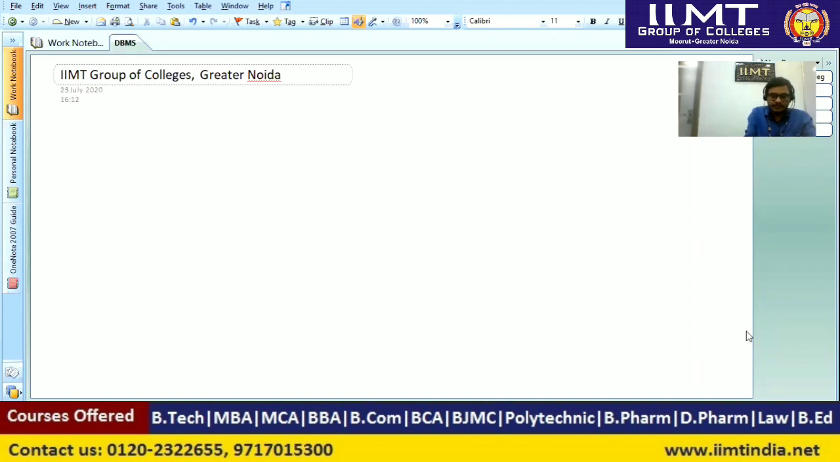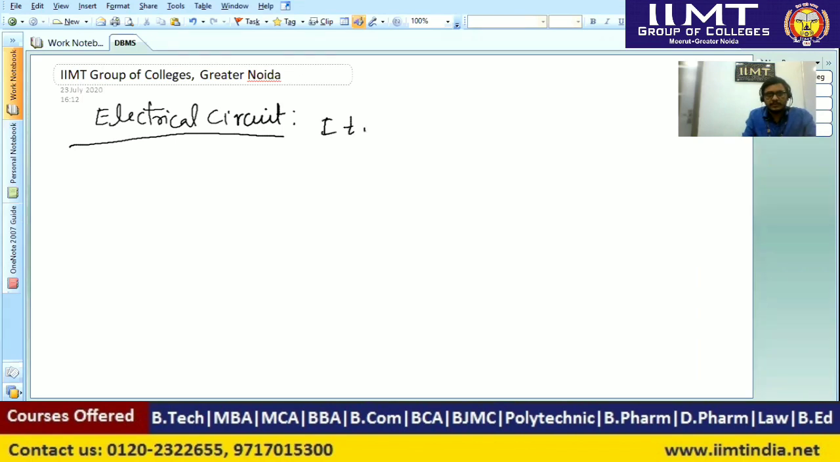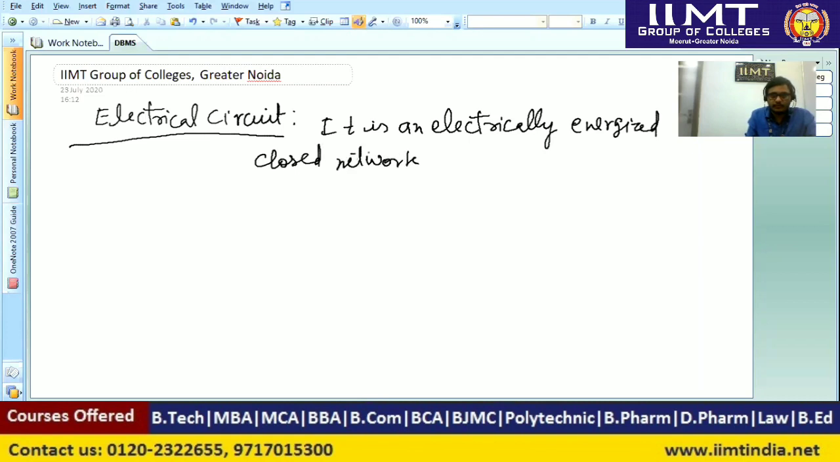First we will define the electrical circuit. Electrical circuit: it is an electrically energized closed network which has some interconnection of active and passive elements.